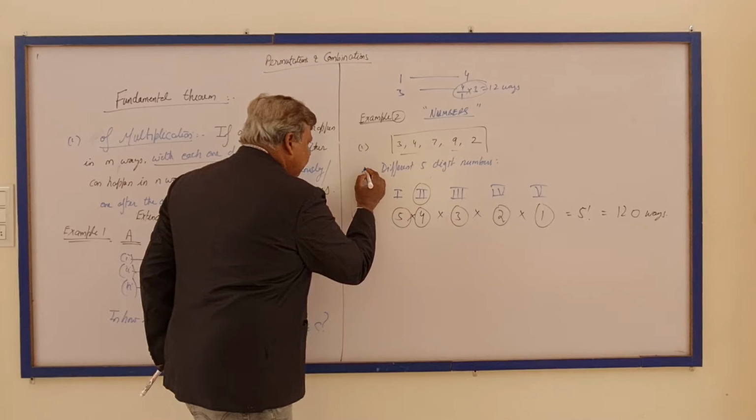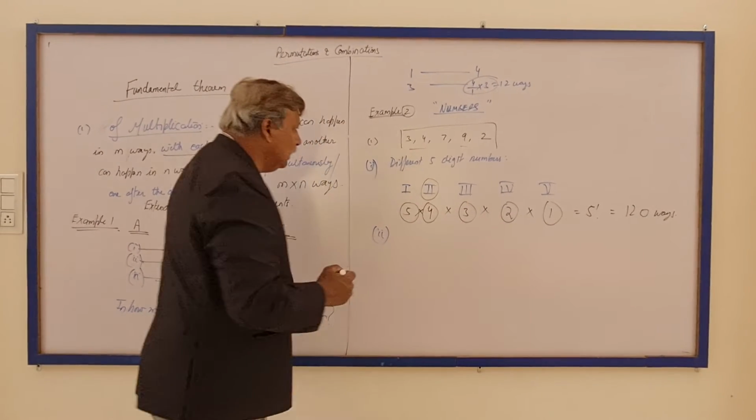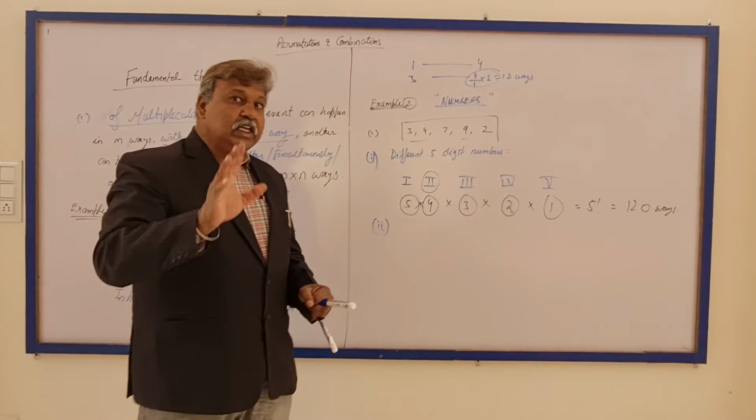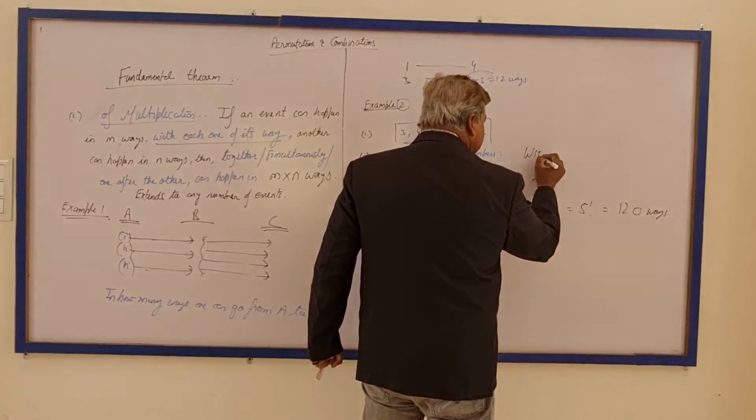Then second, if we consider that only 5-digit even numbers can be made. By the way, this we have done without repetition.